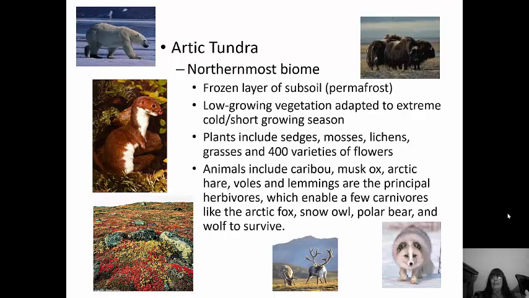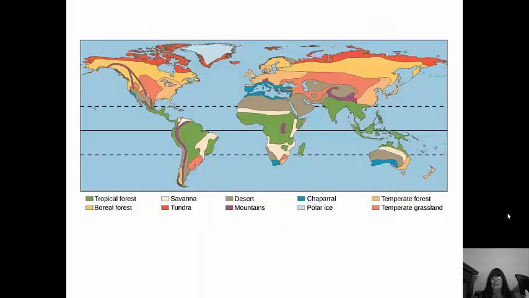The Arctic tundra is the northernmost biome. There's actually a layer of permafrost that characterizes this area, which is a frozen layer of subsoil. There's low-growing vegetation, which is adapted to extreme cold and a short growing season. You're going to have mosses, lichens, grasses, and there actually are flowers there. Caribou, muskox, Arctic hare, lemmings, a few carnivores like snow owls, polar bears, things like that. This is just showing you how the biomes are spread out around the world.